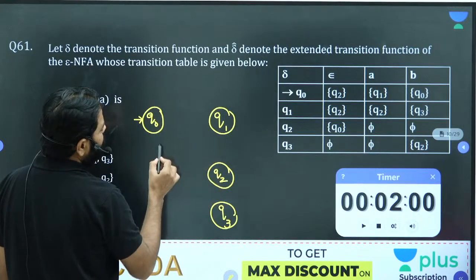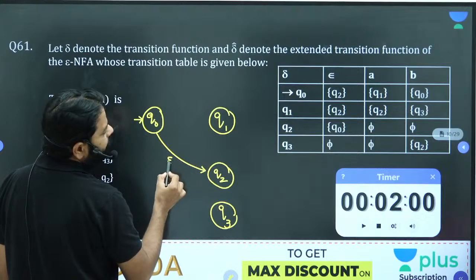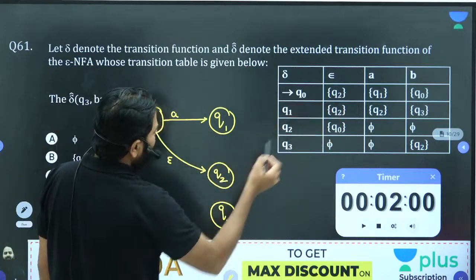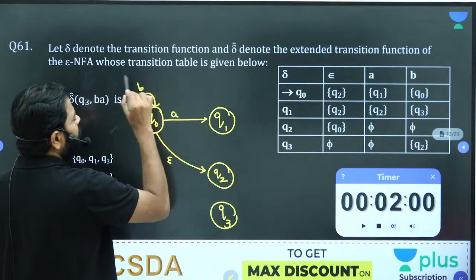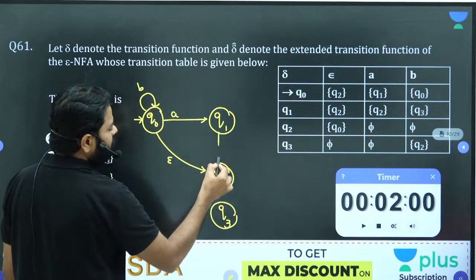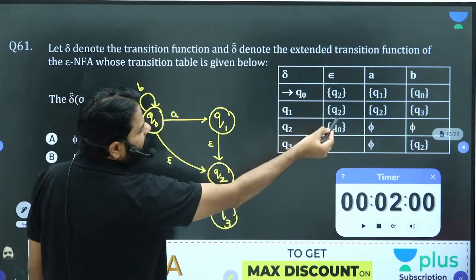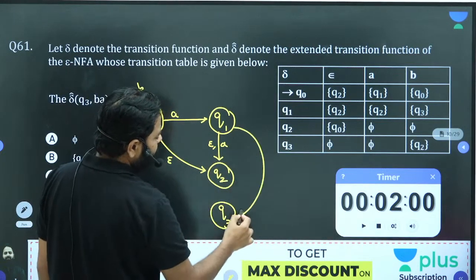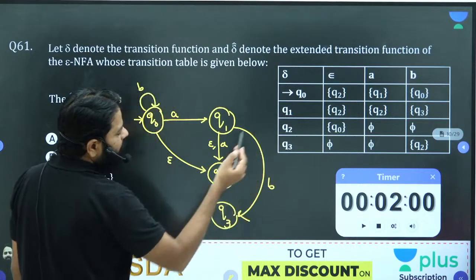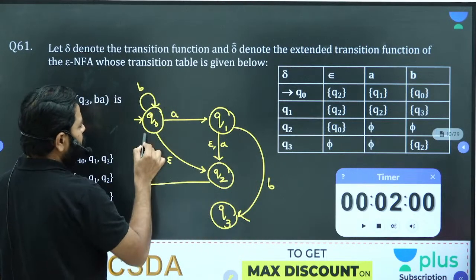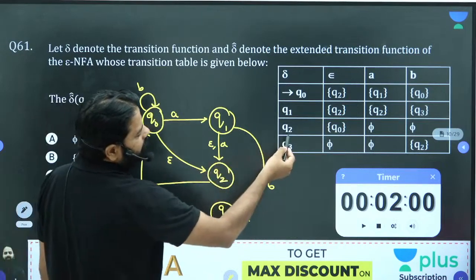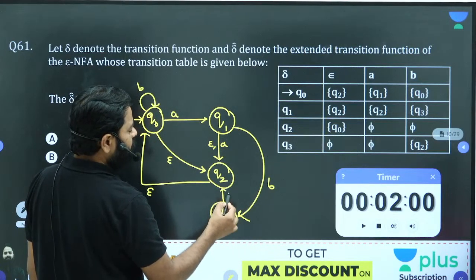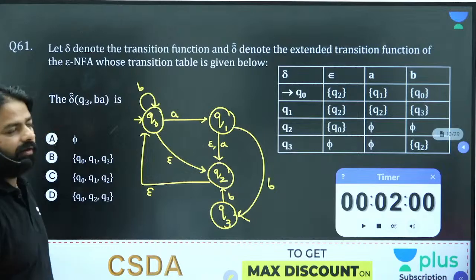Q0 on epsilon goes to Q2. Q0 on A goes to Q1. Q0 on B goes to Q0, a self loop. Q1 on epsilon goes to Q2. Q1 on A goes to Q2. Q1 on B goes to Q3. Q2 on epsilon goes to Q0. That's it. Q3 on B goes to Q2. Got it? So this is your machine.